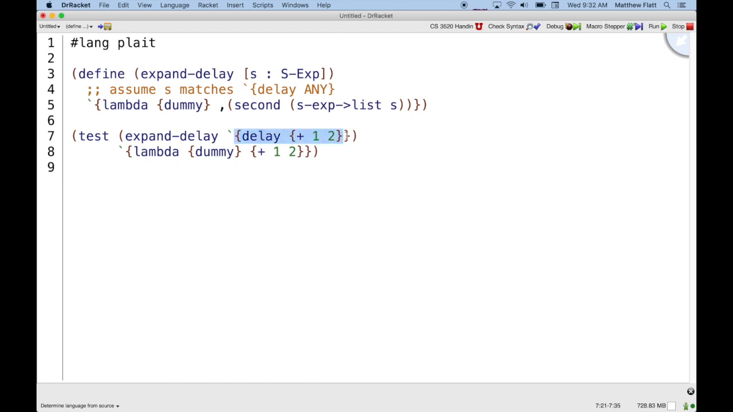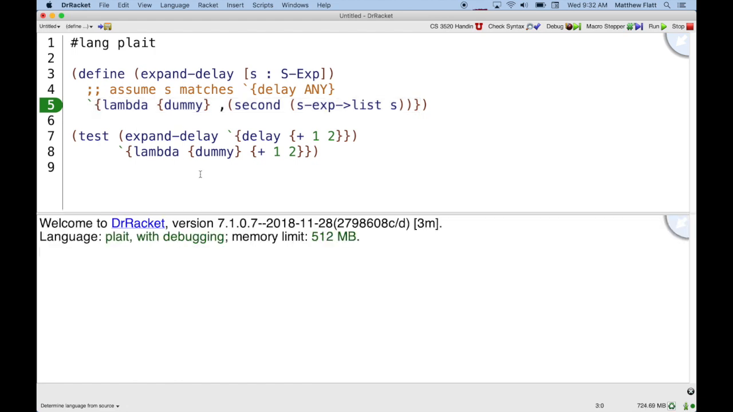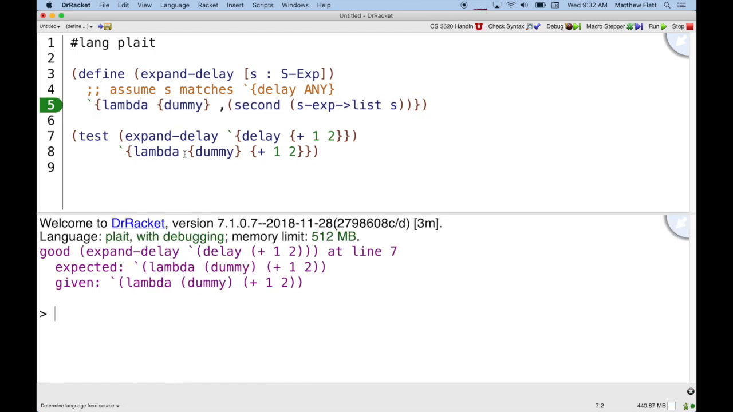If we have a syntactic form like delay that we want to treat as sugar and convert it to this lambda expression, then we can build that into parse, or we can also just separate this out into a separate function, expand delay. So here expand delay takes an S expression that it expects to match this pattern, and it generates this S expression. And our little test here to make sure delay expands to that lambda does work out.